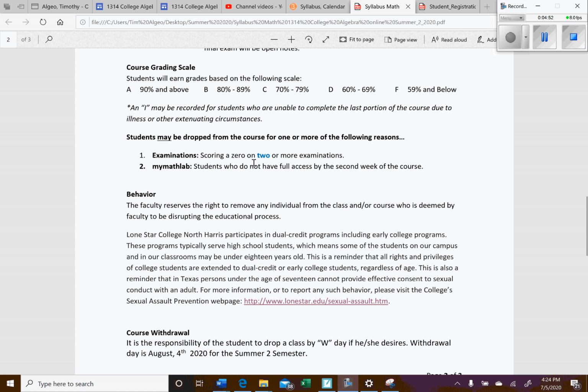Also, if you do not have full access to your math lab within 2 weeks, then at that point, once again, you're not going to be successful. Now, with MyMathLab, you can get a 2-week free trial in case you're waiting for financial aid or whatever might be the case. There is a way to get a free 14-day trial, and I'll go over that with y'all a little bit later.